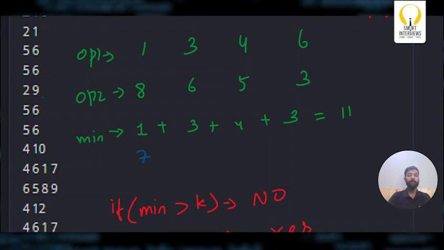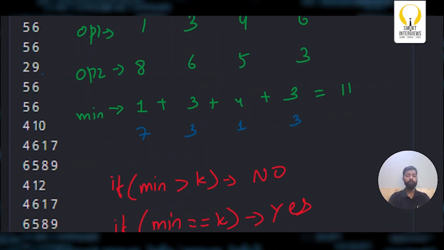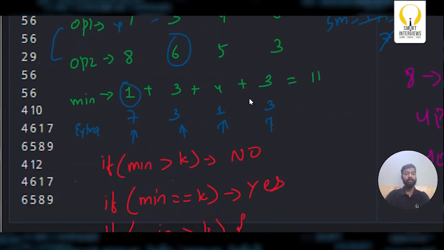Here, if I take the larger path, my extra moves will be 3 because I already took 3 moves. So if I take this move, I'll add plus 3. Similarly, I took 4. If I had to take the larger path, I'll simply have 1 extra move. Now these are nothing but my extras. Let's say this is my extra array which stores all the extra operations I get when I use the long path instead of the minimum path.